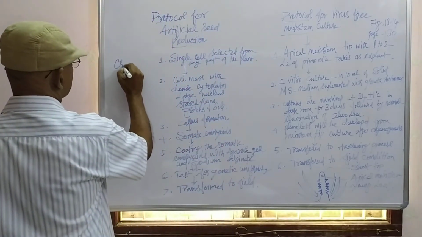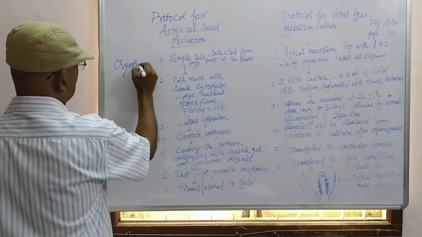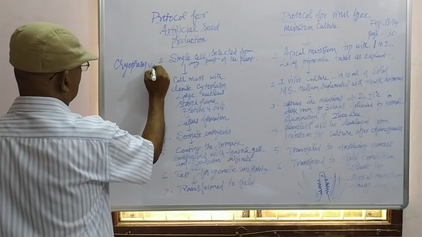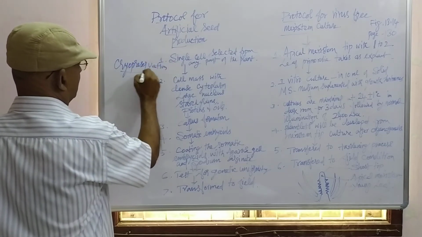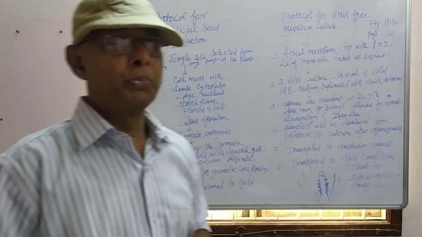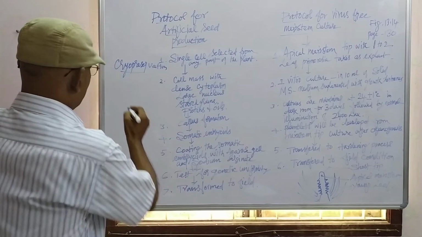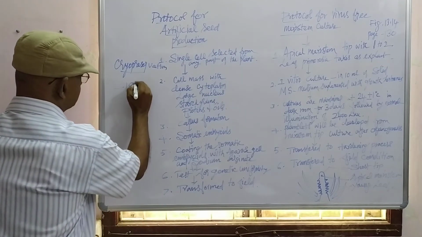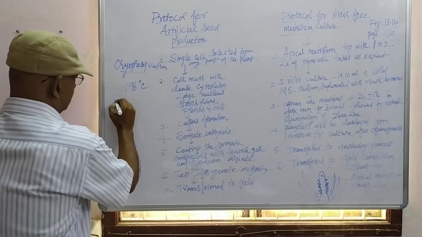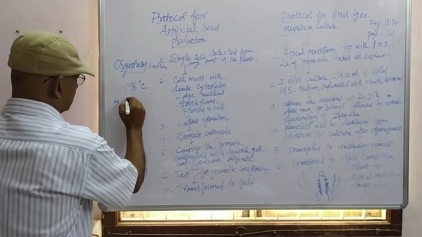Cryopreservation means it is a method of preserving some plant products under minus 196 degrees C in liquid nitrogen.